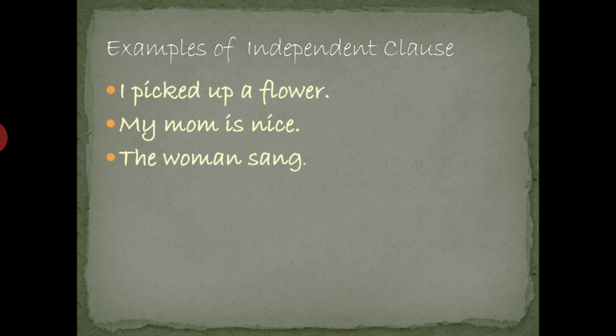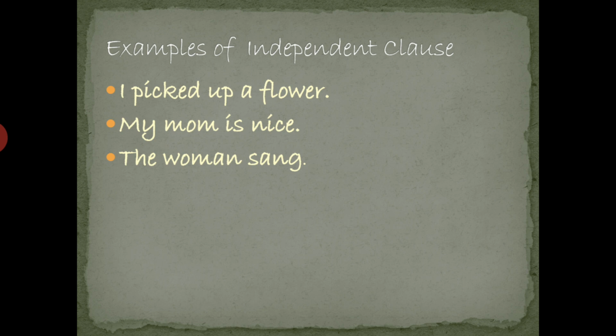The third one is, The woman sang. Understood? So these are the examples of independent clauses, and I hope all these sentences are clear to you. They are all making complete sense independently. उन्हें किसी भी और sentence की ज़रूरत नहीं है अपनी बात को express करने के लिए. Understood?